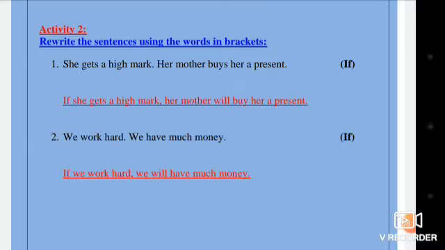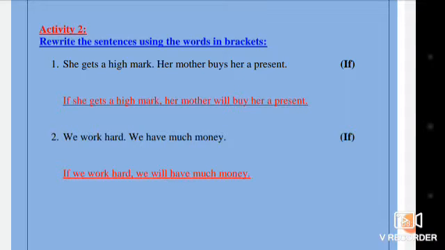If she gets a high mark, her mother will buy her a present. Don't forget to put a comma between the two parts.